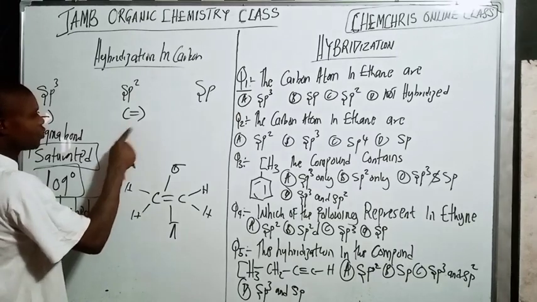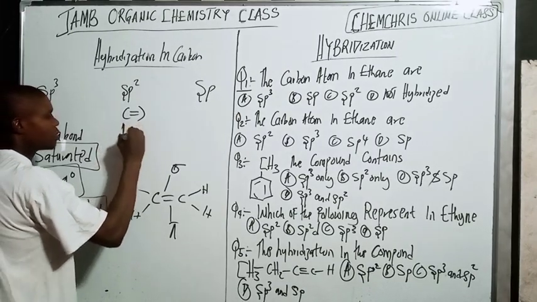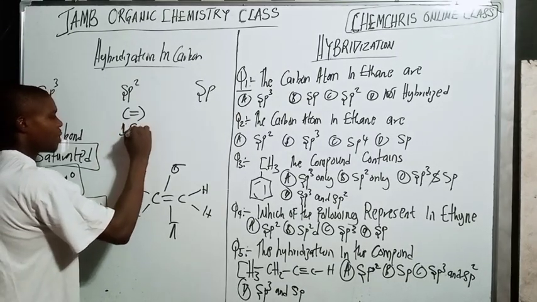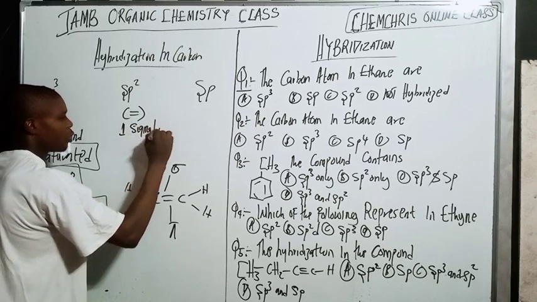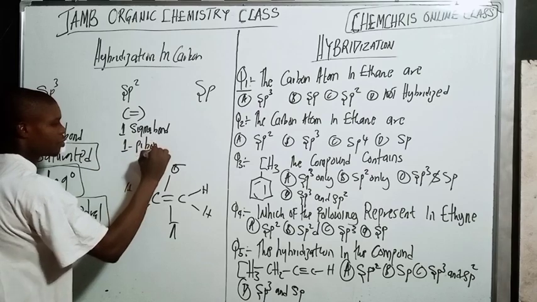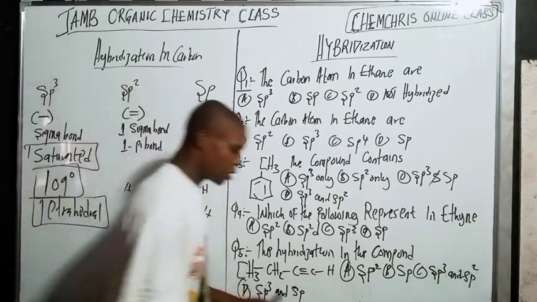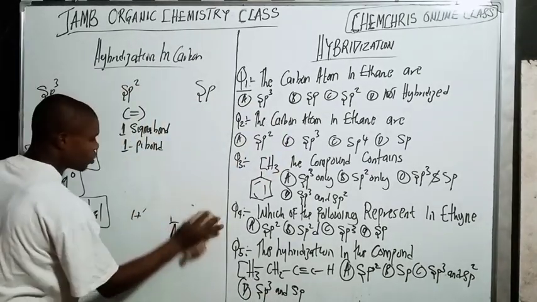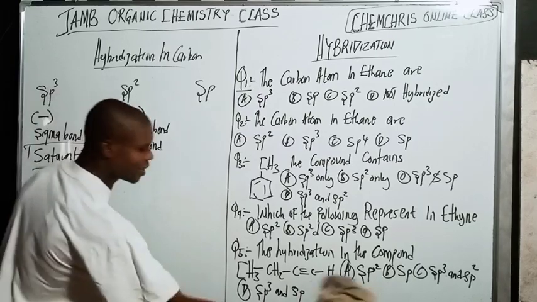So for the double bond you have one sigma bond and one pi bond. Do you understand? That's what makes up all the double bonds. Another thing you want to understand here is that they are called unsaturated.